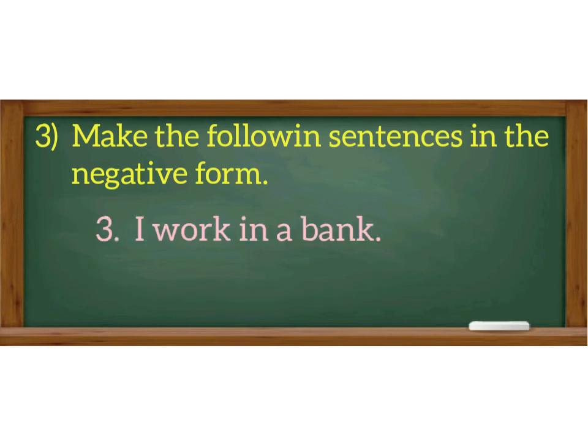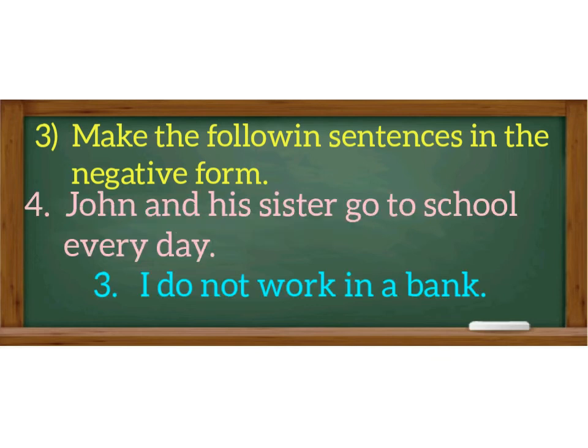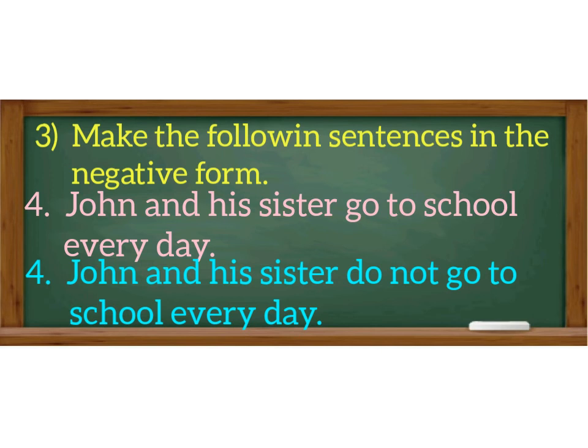I work in a bank. The negative: I don't work in a bank. John and his sister go to school every day. John and his sister are plural. We also replace them by the pronoun they. So the negative form of this sentence is John and his sister don't go to school every day.